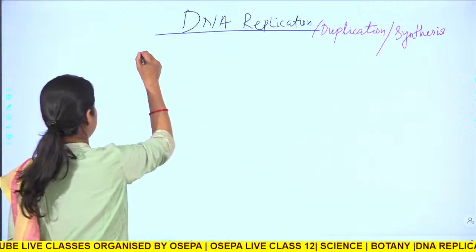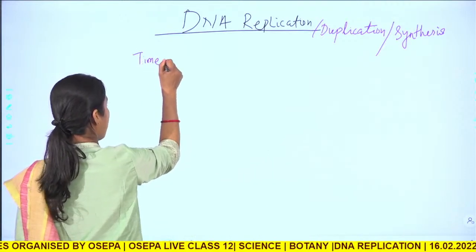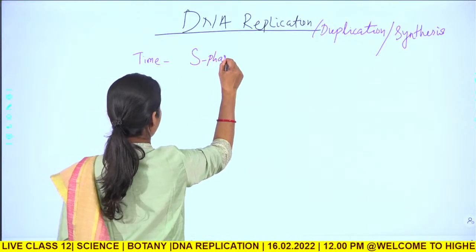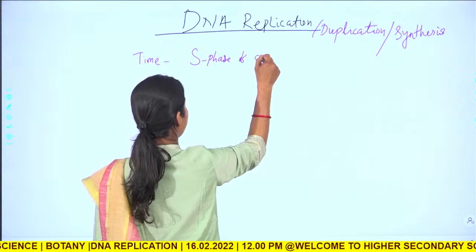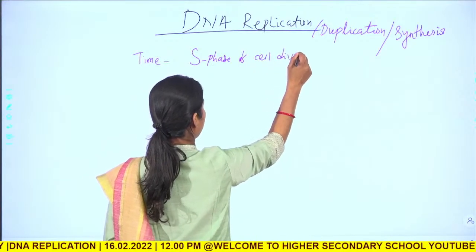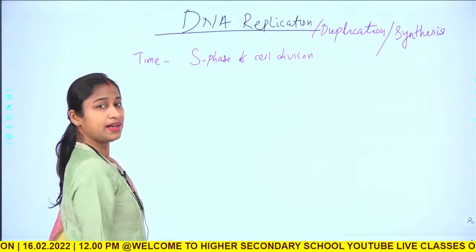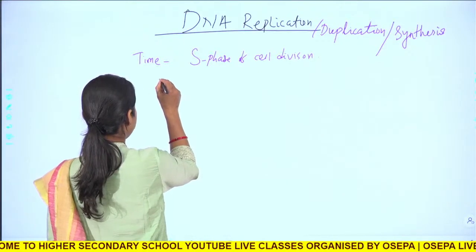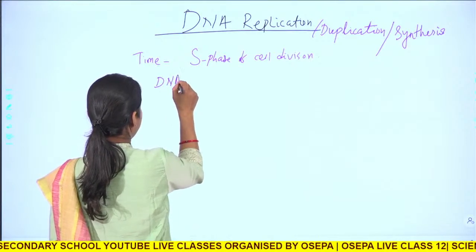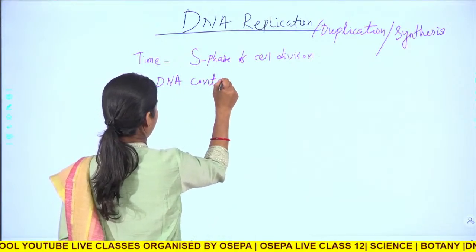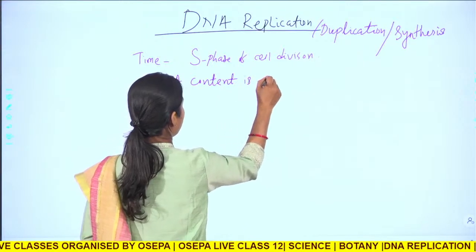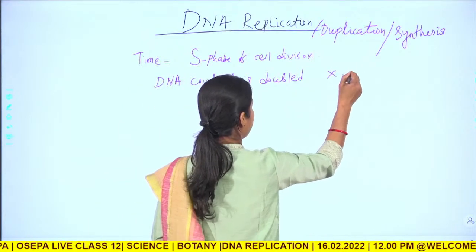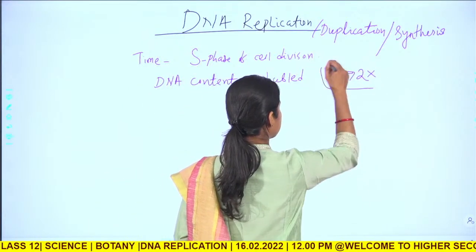When does it happen? It happens during the S phase of cell division, and the S phase remains in the interphase. Here, the DNA content is doubled. If we have X, it will be doubled to 2X.